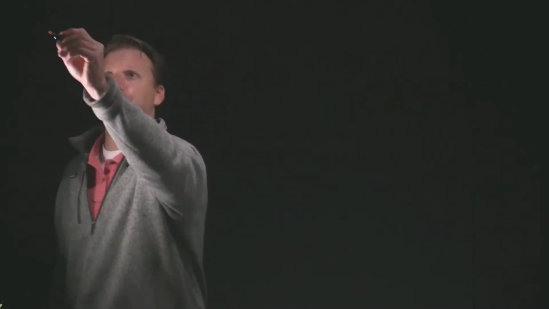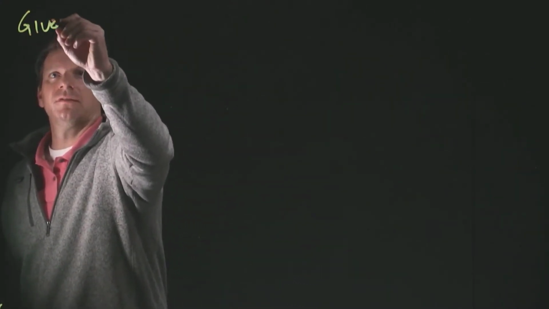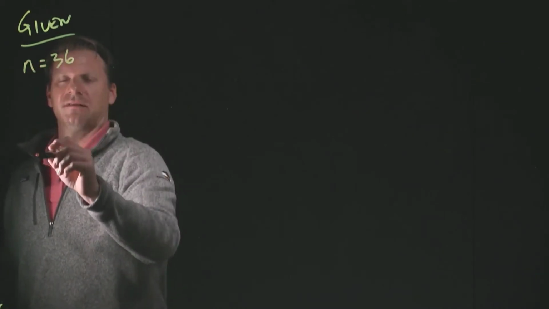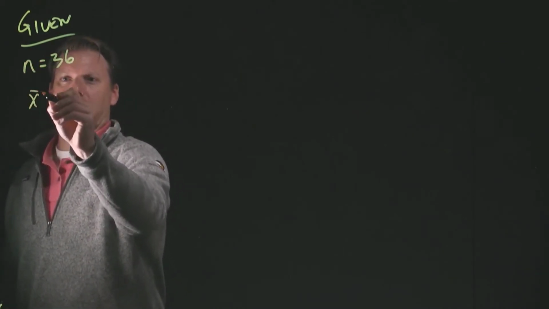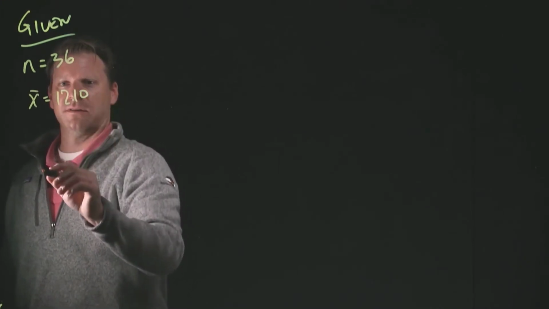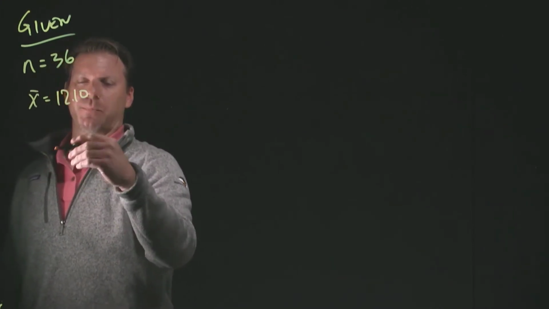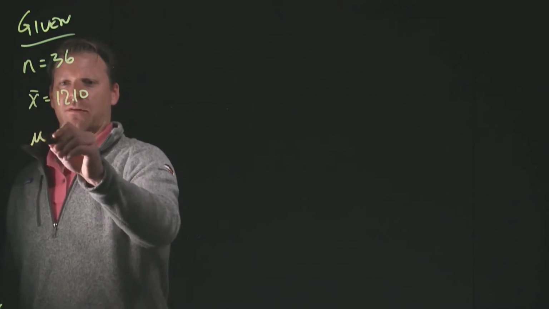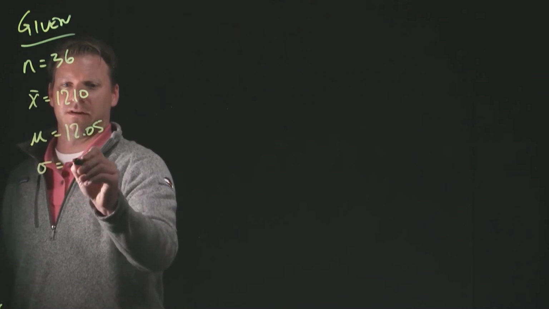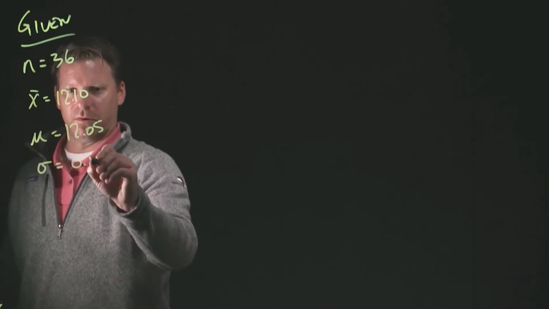In terms of the mechanics in solving this problem, the first thing I would encourage you to do, and the first thing we're going to do now, is to write out the given information in the problem. Given to us was a sample size of 36. From that 36, the sample mean was 12.10 ounces. Additionally, and this is a pretty expansive thing to be able to say, we know that the population mean should be 12.05 ounces and the population standard deviation is 0.12.